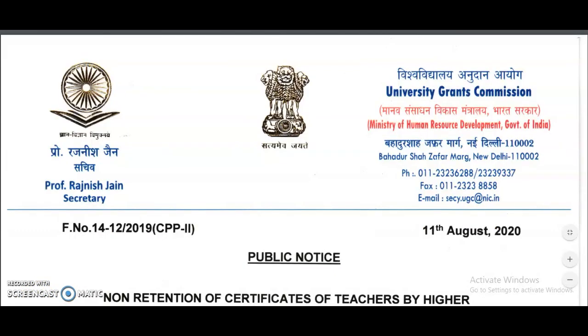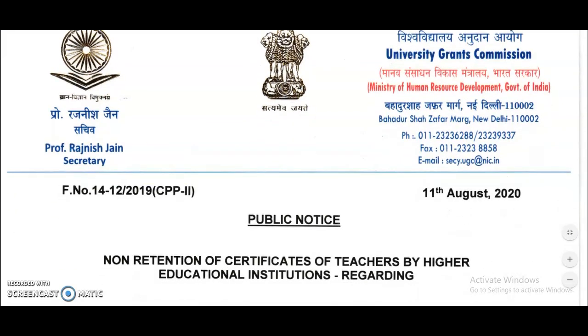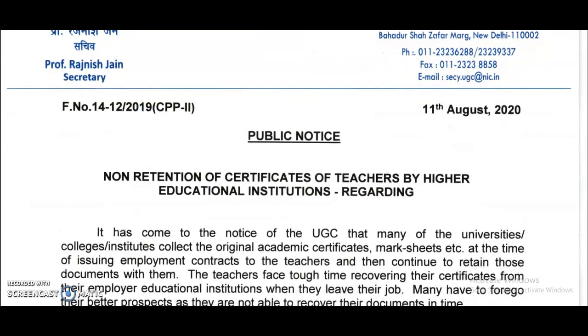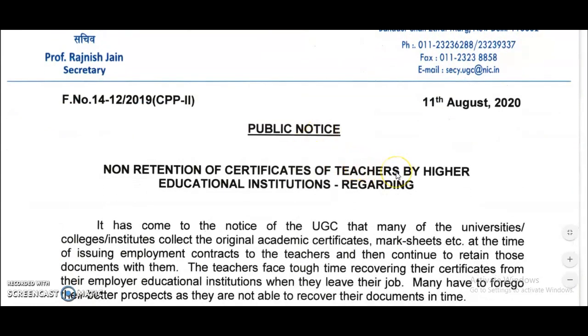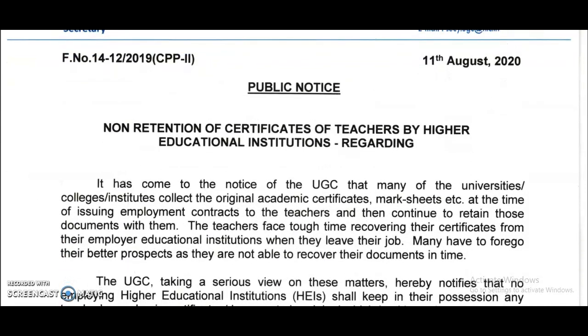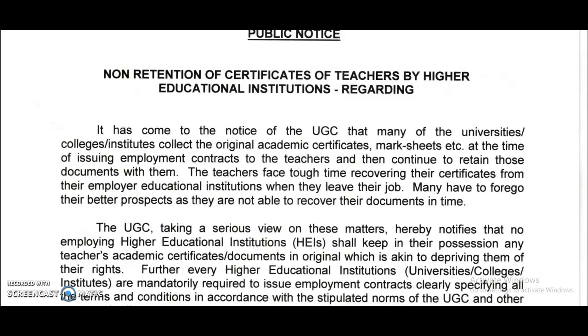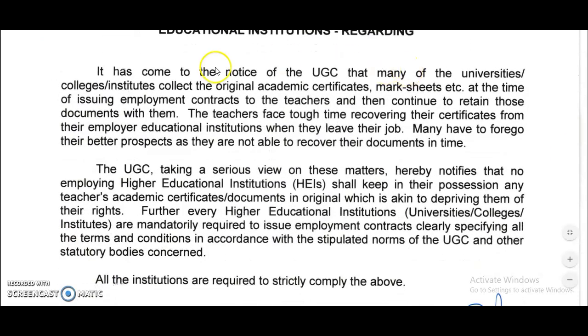And now, coming to the present content of the video, it is an official public notice released by the University Grants Commission on 11th August 2020, and this notice is regarding the non-retention of certificates of teachers by higher educational institutions. So that means nowadays so many institutions are retaining the original certificates of the lecturers or teachers even though they resign from the job. Regarding this, the UGC is very serious about the issue, so this notice is regarding that issue. We will see the body of this notice.